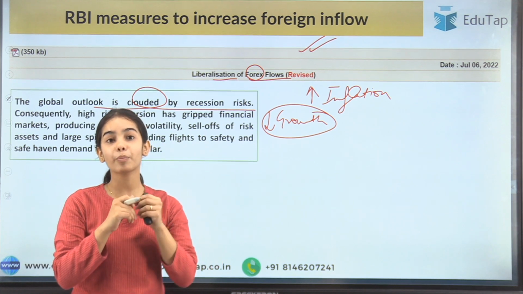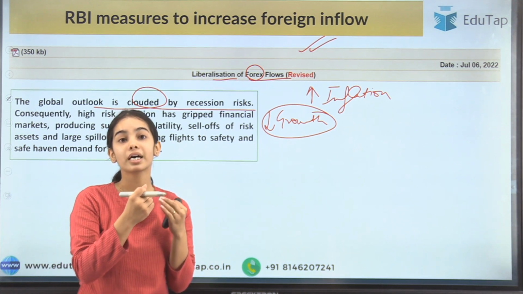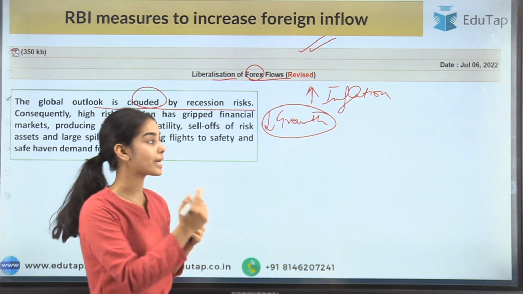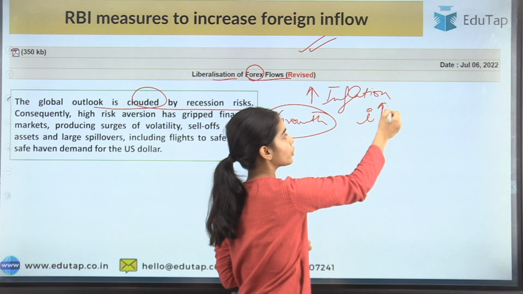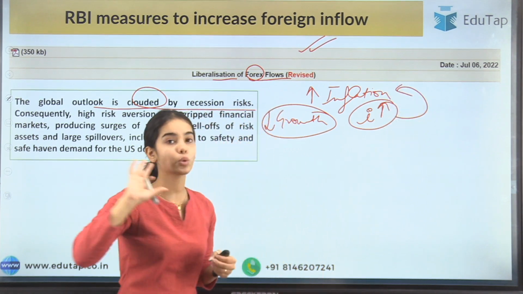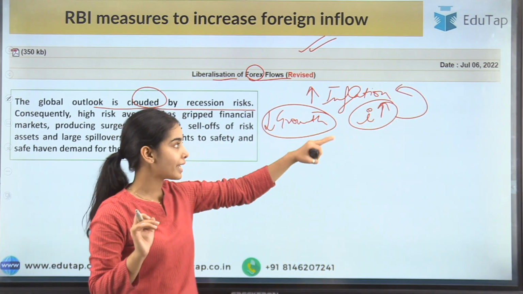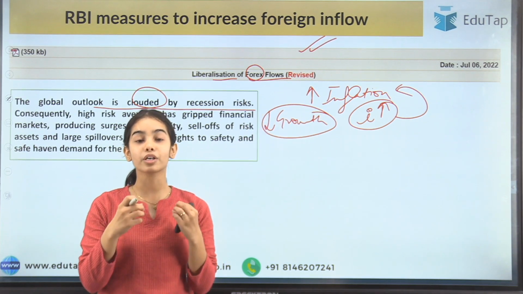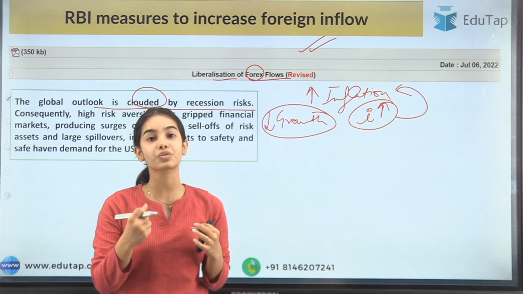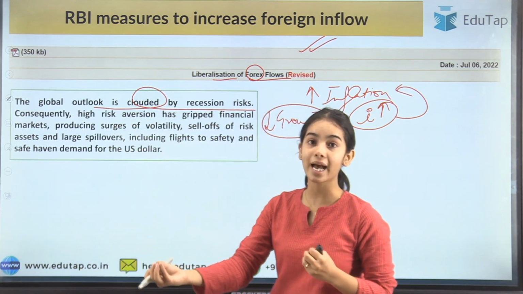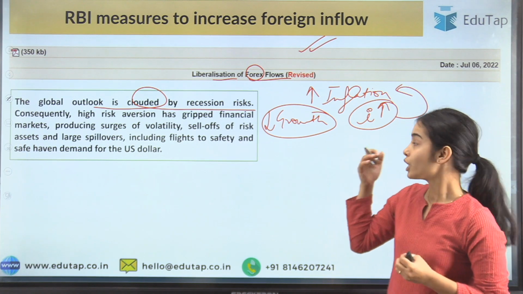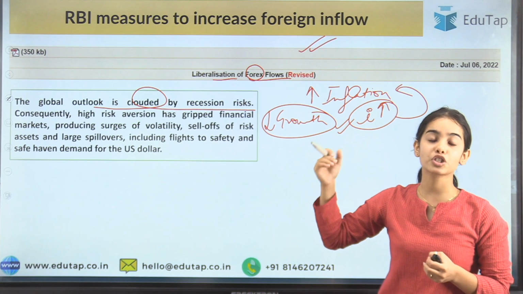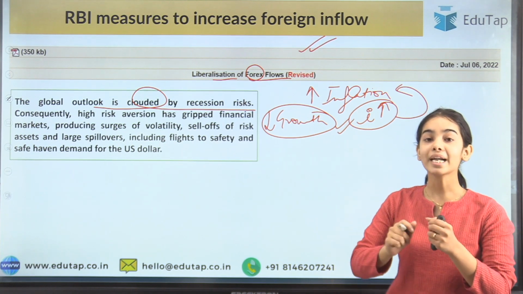After that, the reserve banks or central banks of most countries started normalization of monetary policy, that is, increasing the interest rate to control this inflation. I have already told you in the previous session how increasing the interest rate controls inflation. So the advanced countries were increasing their interest rates to control inflation. Even India has raised its repo rate.